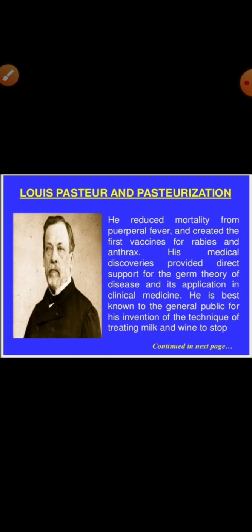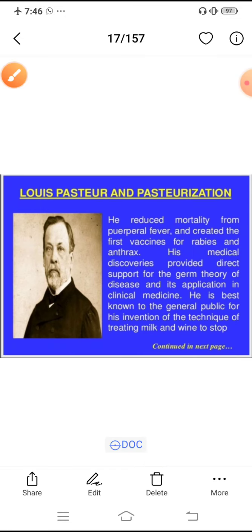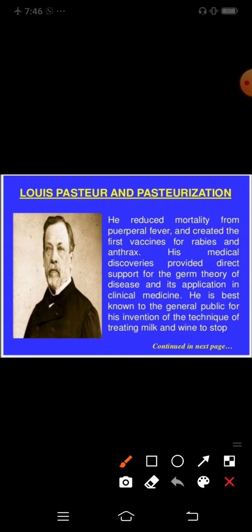He reduces mortality from puerperal fever and created the first vaccine for rabies and anthrax. So he discovered the vaccines for rabies and anthrax first of all. His medical discovery provided direct support for the germ theory of the disease and its application in clinical medicine. He is best known to the general public for his invention of the technique of treating milk and wine to stop